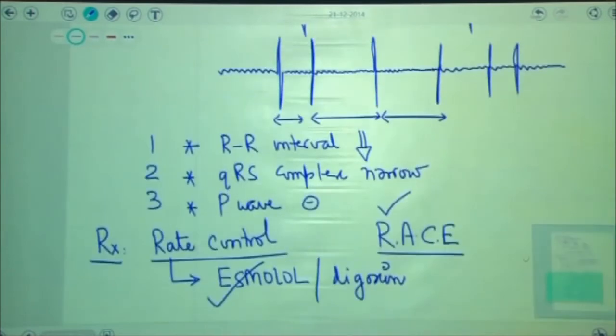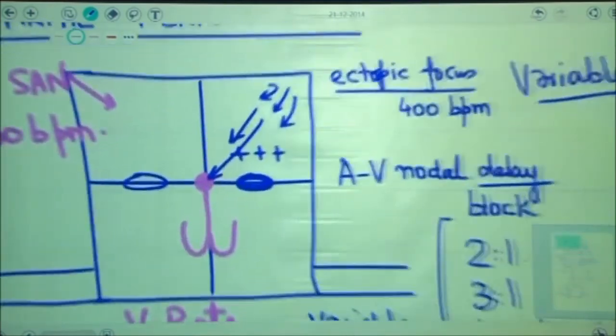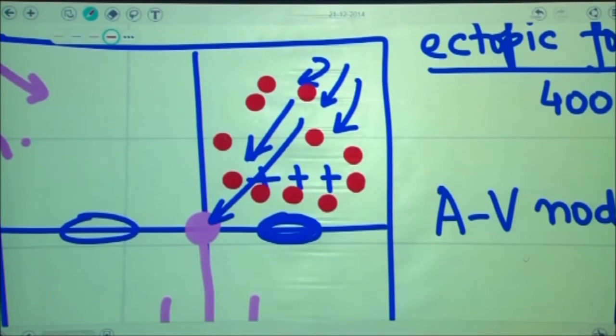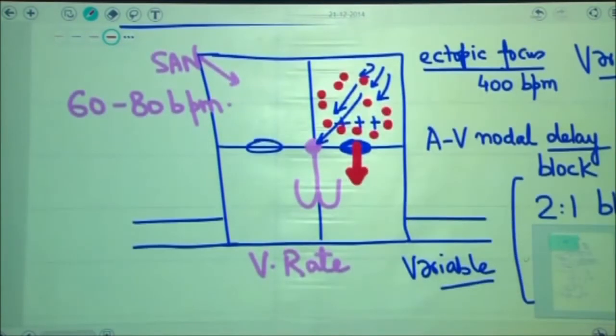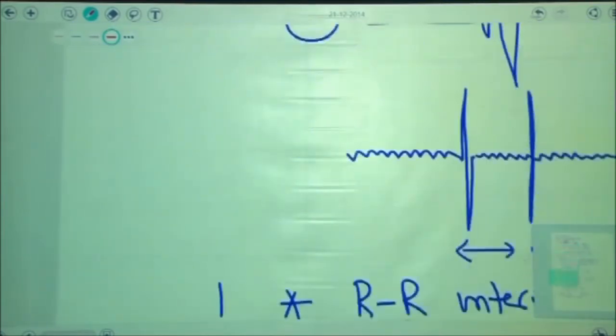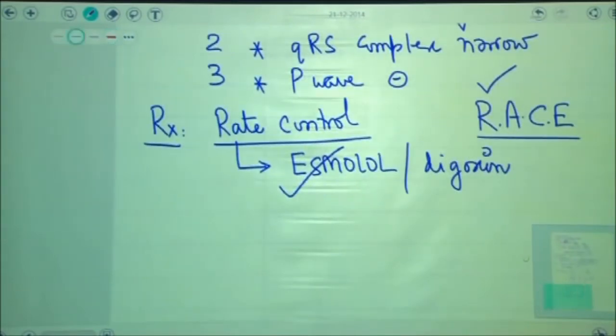In all patients of atrial fibrillation, the biggest problem is that the atria are twitching, and the twitching of the atria will result in formation of clots of varying sizes in the left atria. If any one of these clots goes into systemic circulation, it would result in development of embolic stroke in the patient. So therefore, because of the clot formation in the atria, the second thing that needs to be done for all patients of atrial fibrillation after rate control is aggressive anticoagulation.